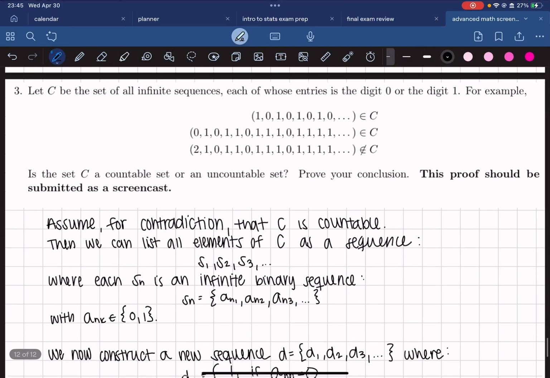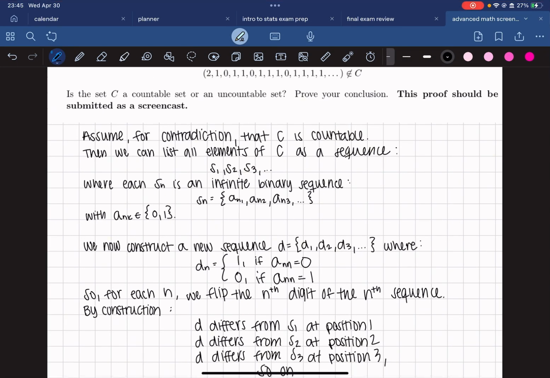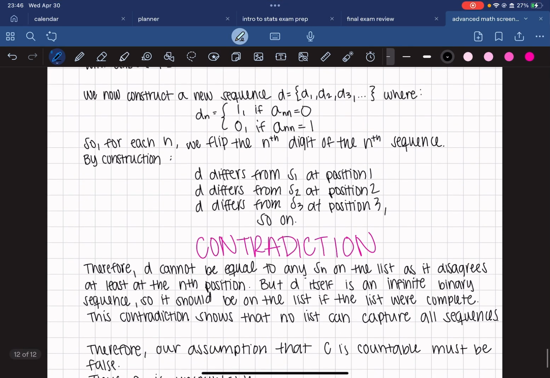And then we can read this out in a formal proof. Assume for contradiction that C is countable, then we can list all elements of C as a sequence S1, S2, S3, where each Sn is an infinite binary sequence, An1, An2, An3, with Ank being in the set {0, 1}. We now construct a new sequence D by diagonalization, where each element is flipped depending on their position. So for each n, we flip the nth digit of the nth sequence.